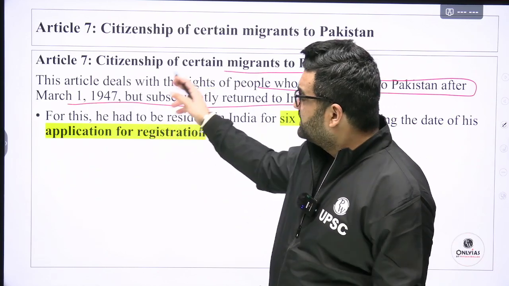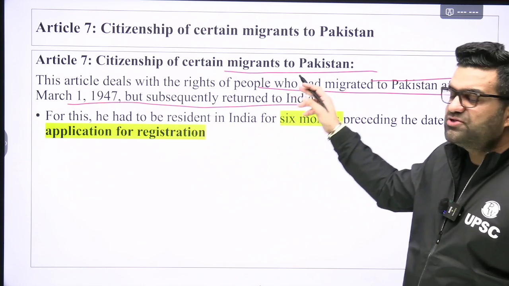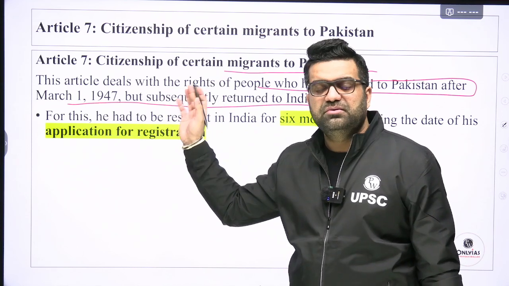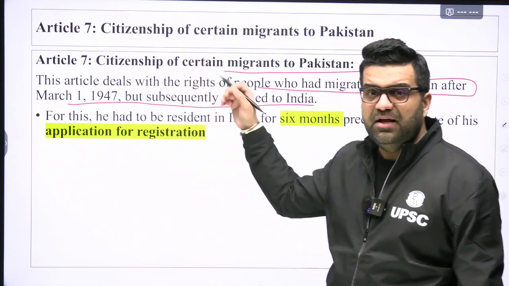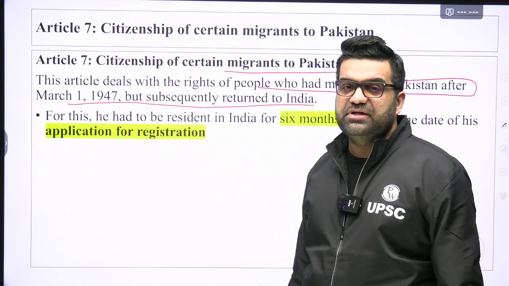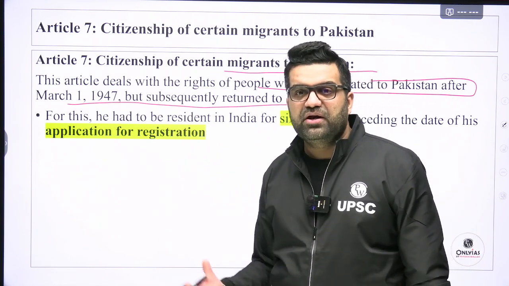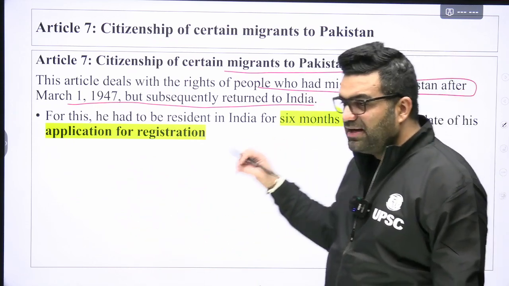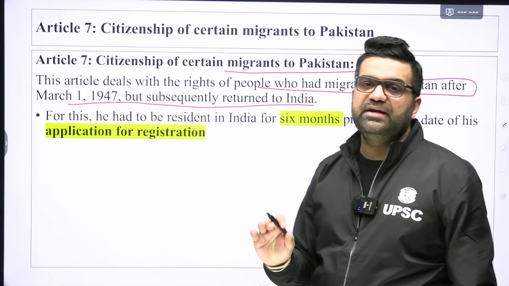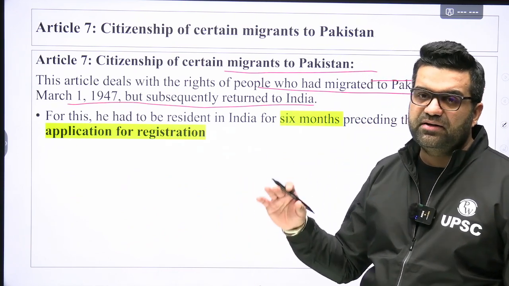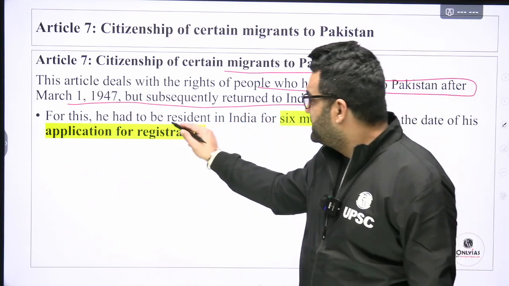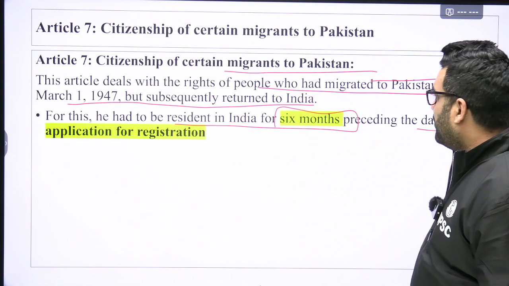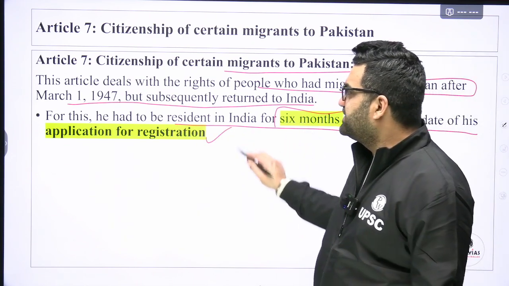Here, citizenship of certain migrants to Pakistan: they had to go to Pakistan for their life, again Muslims, but they feel connected to Lucknow or any other place in India. Their land, their belongings, everything is in India. Their household, maternal, paternal household is in India. For this, they had to be resident in India for 6 months preceding the date of their application for registration.